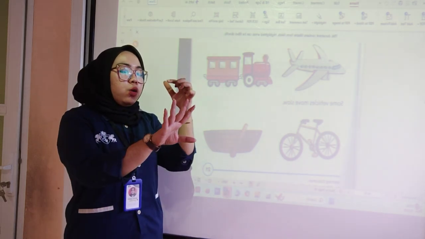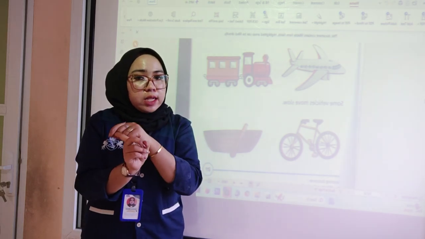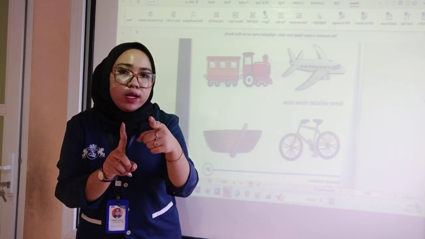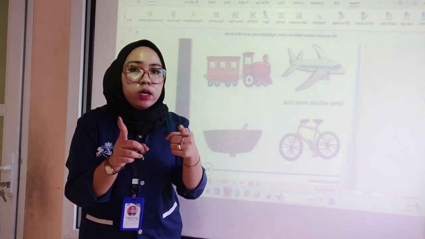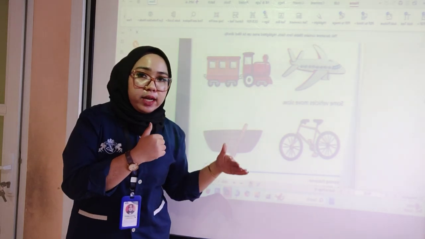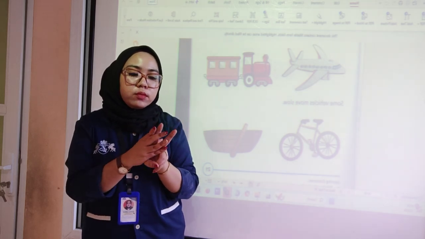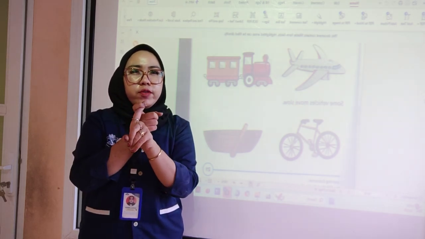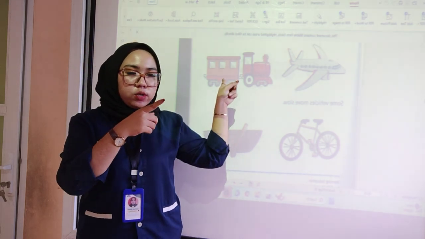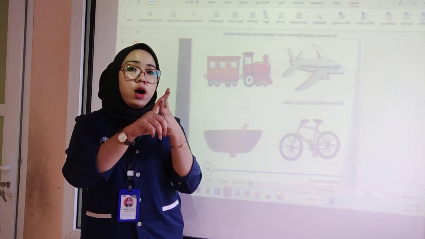So what is the function of wheels? The function of wheels is to help the vehicles to move. Okay, what is the shape of wheels? The shape of wheels is round. Where is the part of the wheels at the vehicles? The wheels are at the downside. Okay, there are two examples of vehicles that can move fast and slow. The first, the vehicles that can move fast, are aeroplane and trains. The second one, the vehicles that move slow, are bicycle